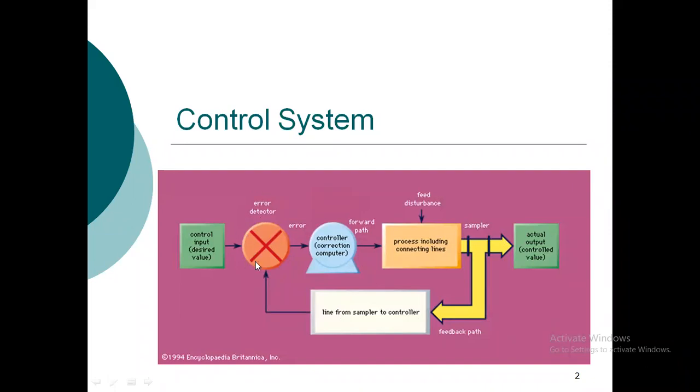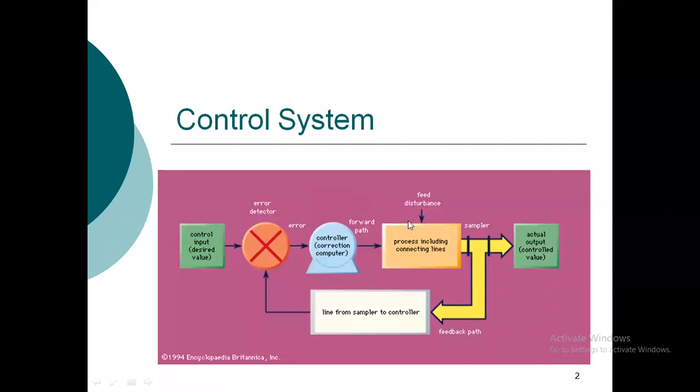On the basis of this comparator, where the feedback signal and the input signal are subtracted or added, we get the type of feedback. If both signals are added here, it is known as positive feedback, and if the signals are subtracted here, it is known as negative feedback. So this is the general structure of the control system, which will have such elements. There may also be some kind of disturbance acting on the plant.